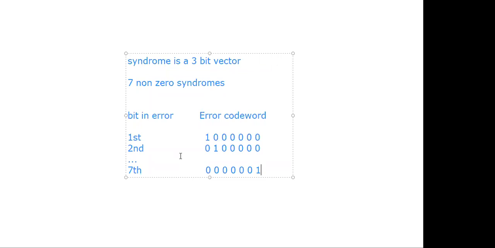And one point is, sir, here, why only one error in the first bit, only in 1 bit, not in the 2 bits? That is also one question. But look at the problem here. They mentioned that calculate the syndrome vector for single bit error. That means at a time only one error in the code word, not 2 errors.